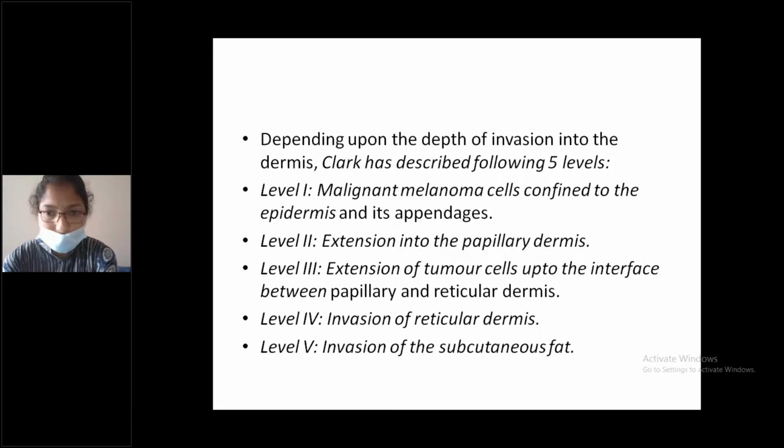Depending on the depth of invasion into the dermis, Clark has described the following 5 levels. Level 1, malignant melanoma cells confined to the epidermis and its appendages. Level 2, extension into the papillary dermis. Dermis is divided into papillary and reticular dermis. Level 3, extension of tumor cells up to the interface between papillary and reticular dermis. Level 4, invasion of reticular dermis. Level 5, invasion of the subcutaneous fat.